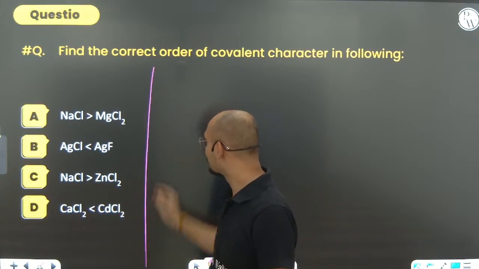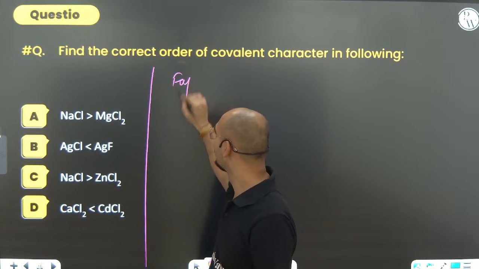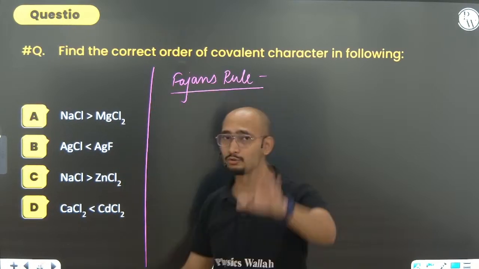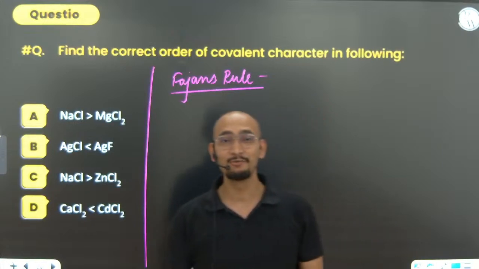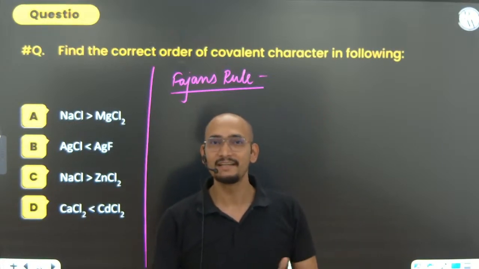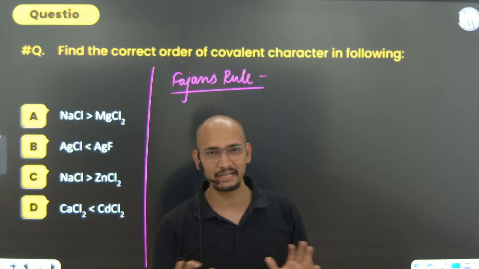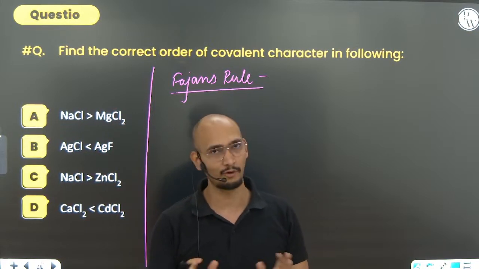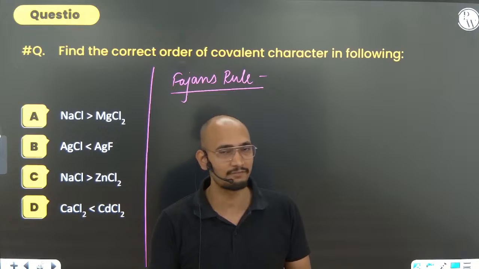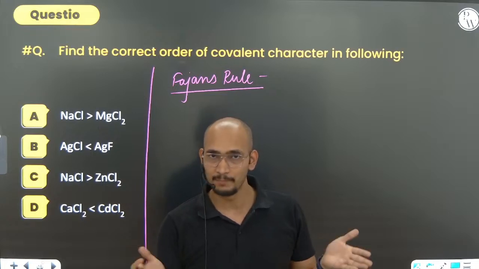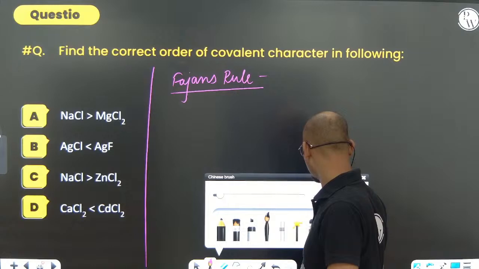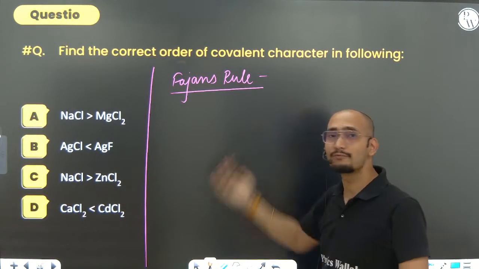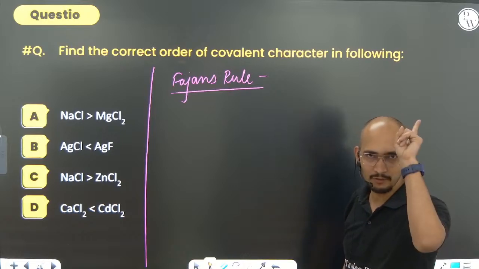See, Fajan's rule. It deals with those molecules which are expected to be ionic, but they have some covalent character, because I have already told you every molecule is neither completely ionic nor completely covalent. It may be completely covalent if it is a non-polar covalent bond. But if there is any ionic bond, it is never 100% ionic. So whatever the percentage of covalent character is, we can find out with the help of Fajan's rule.